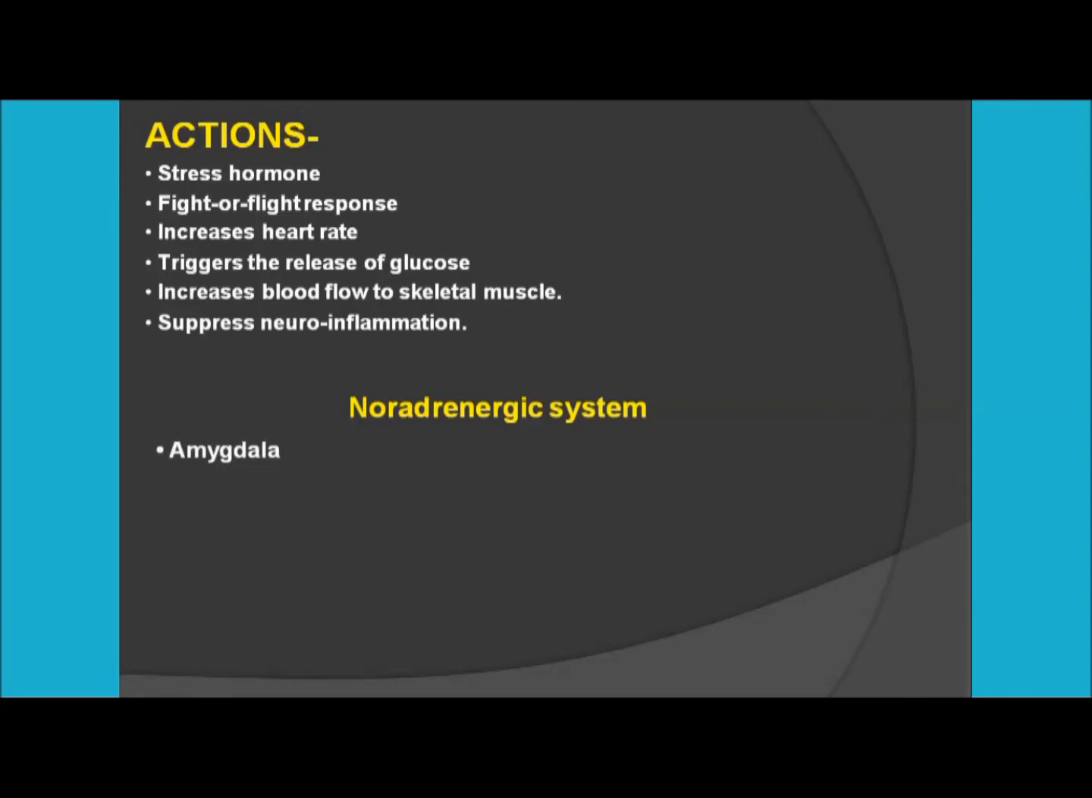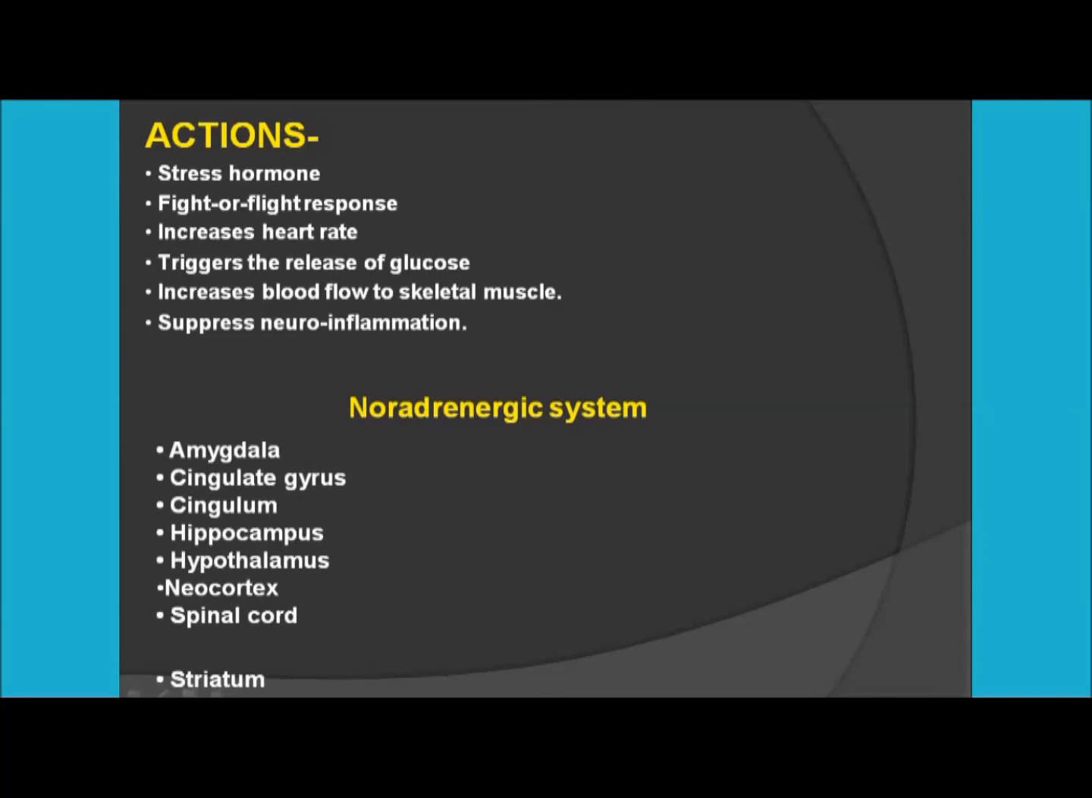So what are the noradrenergic systems which are present in the human body via which it shows its action? First of all, you have the amygdala, which is associated with the noradrenergic function. Next part is the cingulate gyrus. The next one is the cingulum. Next you have the hippocampus, then hypothalamus, then neocortex, then spinal cord and striatum. Moreover, the thalamus. So these are the different noradrenergic systems which are associated with the noradrenergic action over the body.